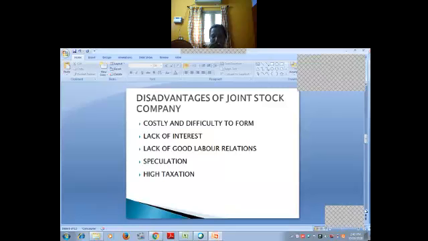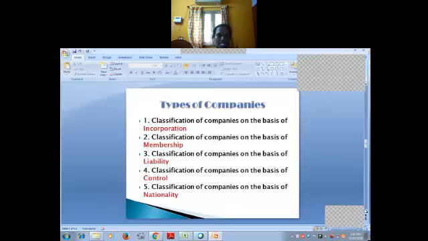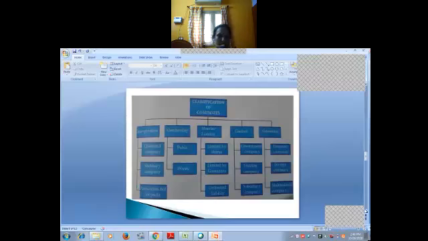Disadvantages of joint stock company. So far, we saw advantages. So many advantages we are having also. We have some disadvantages. Costly and difficult to form. So the number of legal formalities are much observed in the formation of the company. To observe these legal formalities, promoters have to spend much time and money.